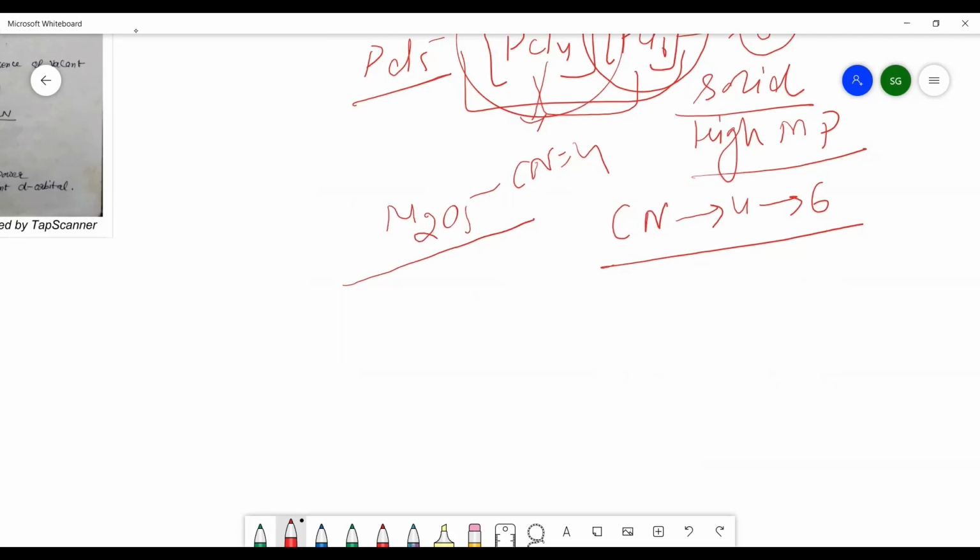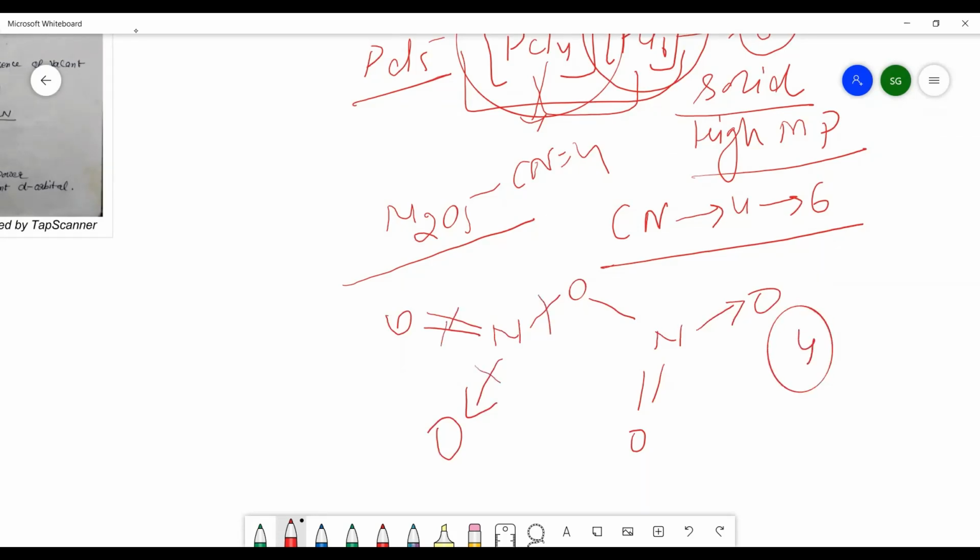So covalency here. You can draw the structure of this N2O5, and you will see the covalency of the nitrogen is 1, 2, 3, 4. So the covalency of the nitrogen is 4 here. Yeah, it's a very important question from the examination point of view also.